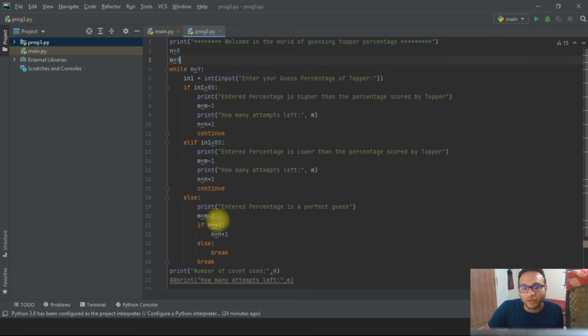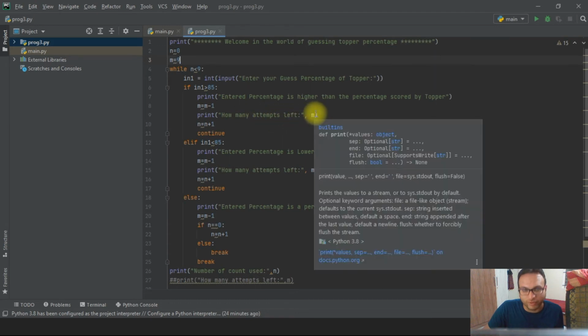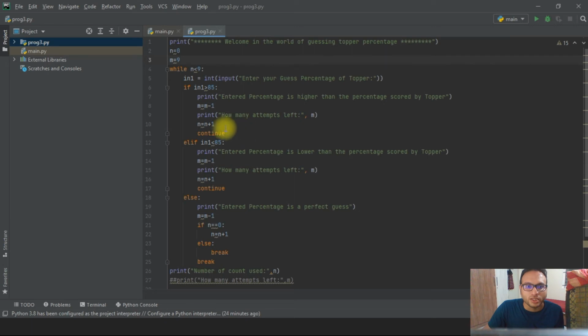In the if statement, we have to check, as we have defined 85 as the final value. 85 is the value we have defined. So if the value is above 85, we have to print that the entered percentage is higher than the percentage scored by the topper. And as m equal to 9, we have to print how many attempts are left. That was the reason for m equal to m minus 1 and printing how many attempts are left, the value of m. We have to print that value for each and every attempt. Then n equal to n plus 1, so n equal to 0 the first time.